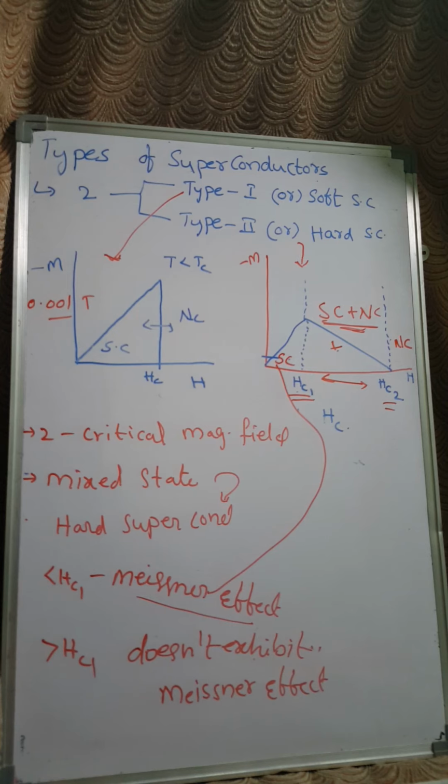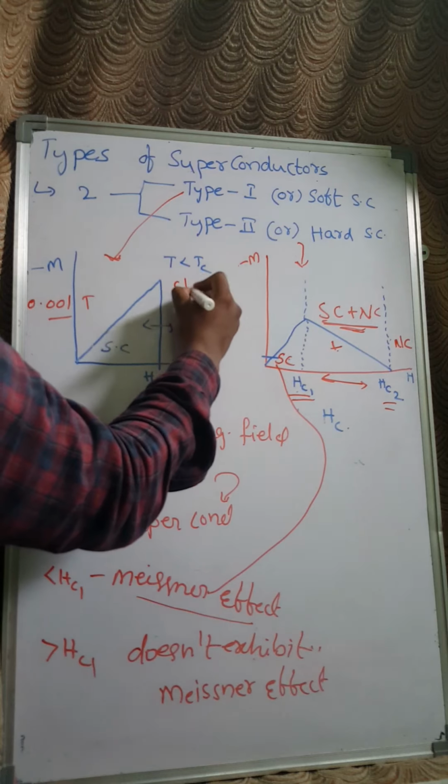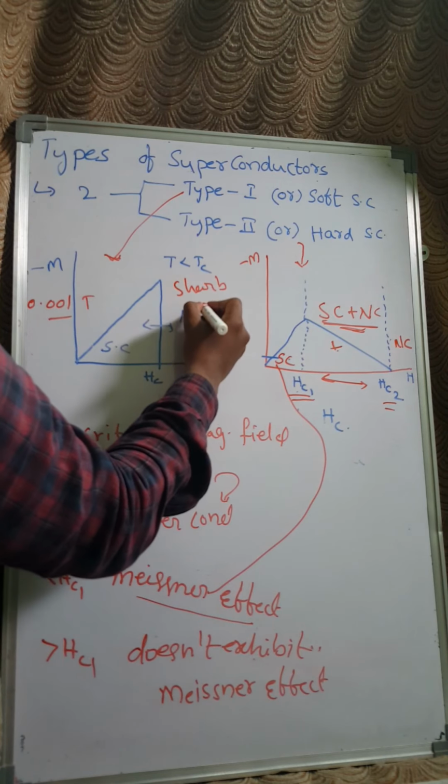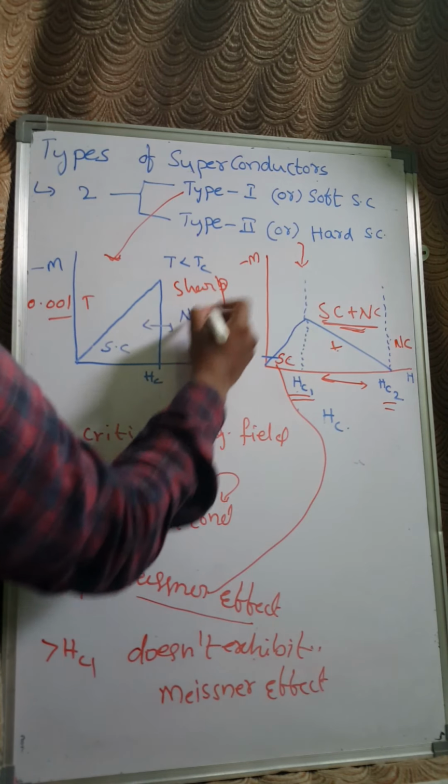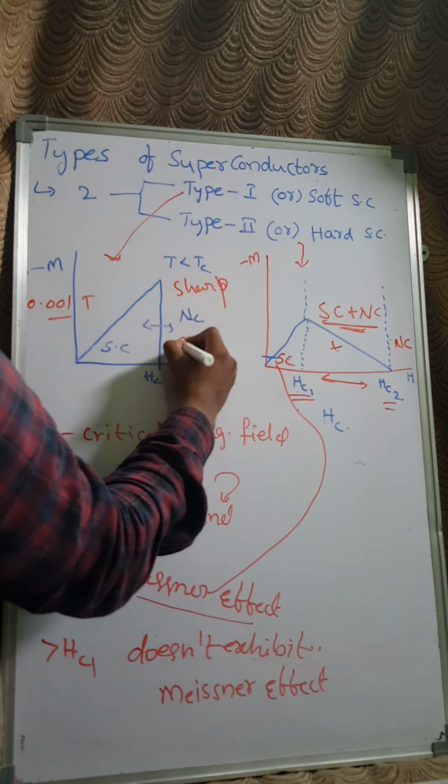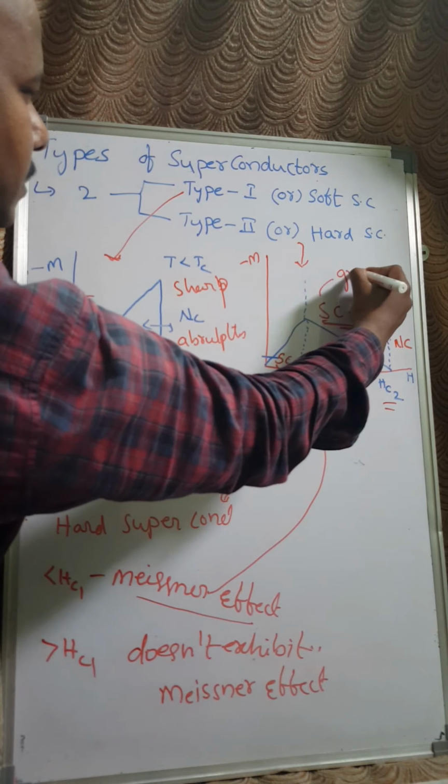So just give a glance. This type 2 superconductor loses its magnetization gradually, whereas here you are going to see it is sharp and abrupt.